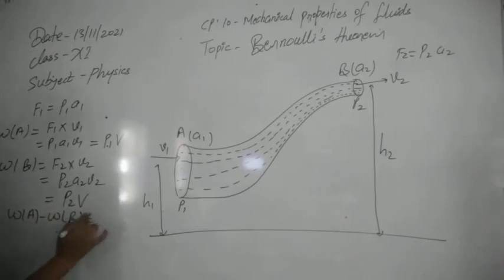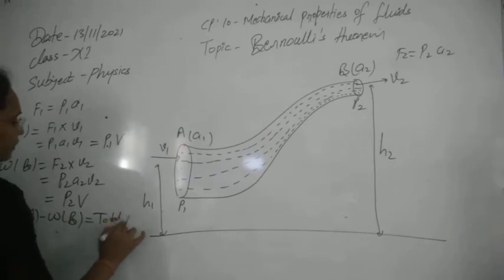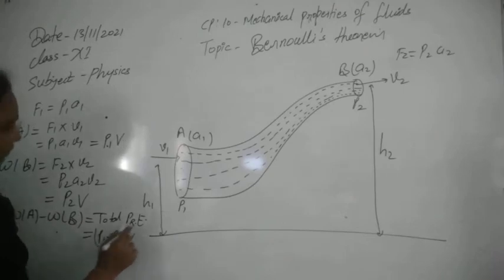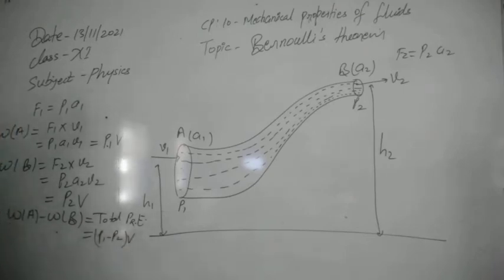This will be the net pressure energy, which is the difference of these two, P1 minus P2 into V. You can write it as the first one.